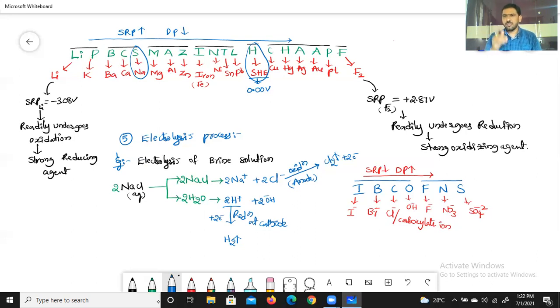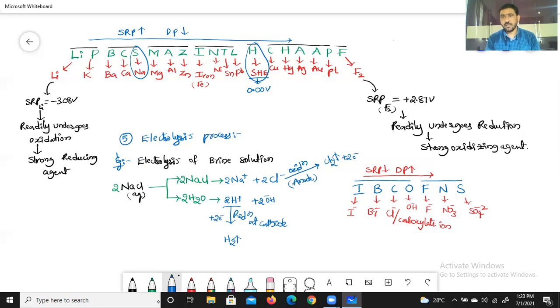If the question asks about only one electrode, like if brine solution undergoes electrolysis, then what is the volume occupied by gas liberated at the anode? Only the anode is asked, so here Cl2 gas only is liberated at the anode, so 22.4 liters is the answer. If the question asks about the volume of gas liberated at the cathode at STP, it is 22.4 liters. Here the gas will be H2 gas.